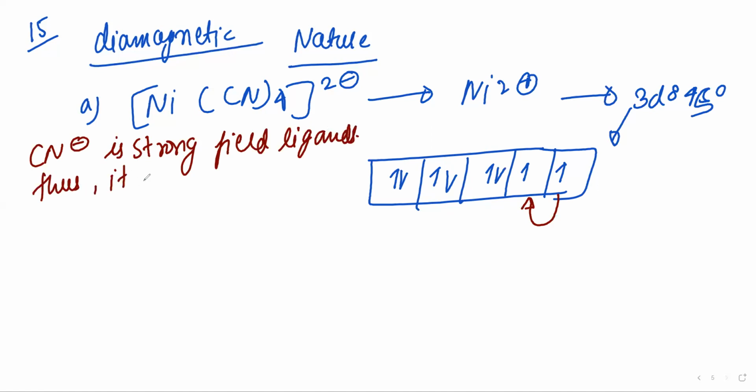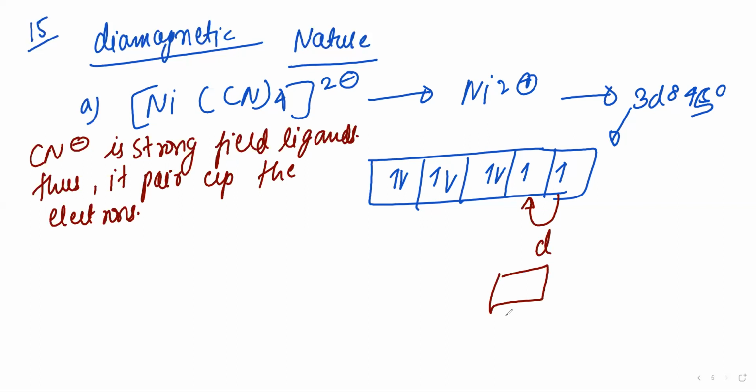Thus it pairs up the electrons, right? So outer orbital will be used. Here 1d will be used, that is 3d z square, and after that s orbital will be used. This is 4s.